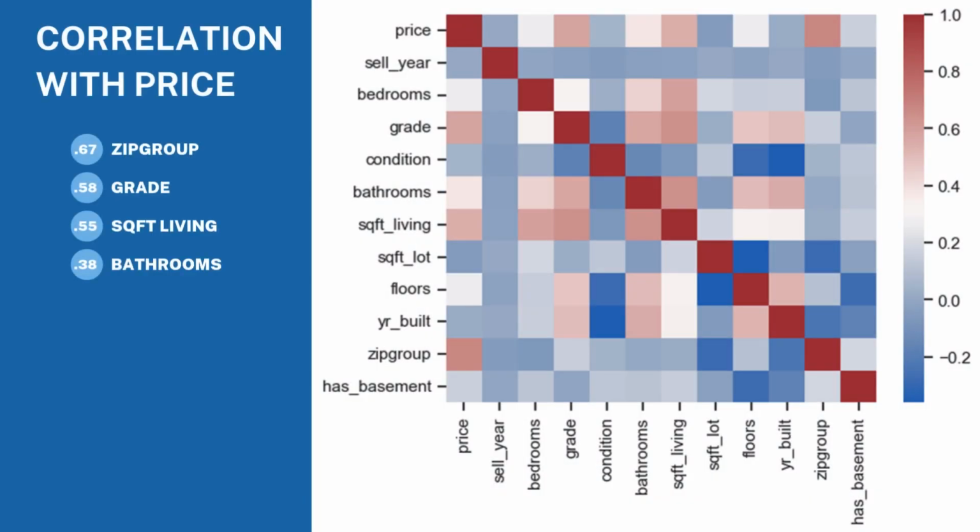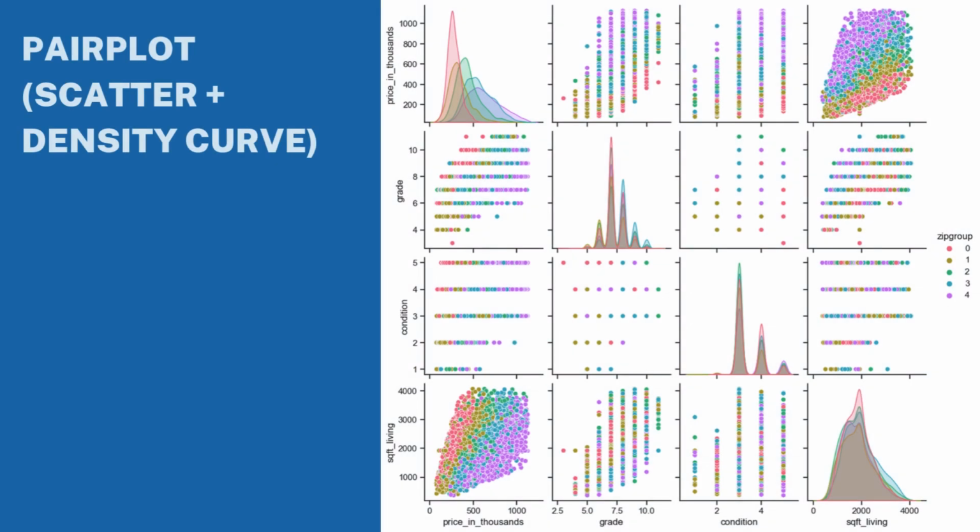This heat map effectively visualizes the relationships between the features of our data. We can see strong correlations between the zip code group, property grade, square footage, and the number of bathrooms. This suggests that these features are likely interdependent and influence housing prices together. Now let's see how these highly correlated features interact. This visualization technique, called a pair plot, provides a detailed view for each feature colored by zip group.